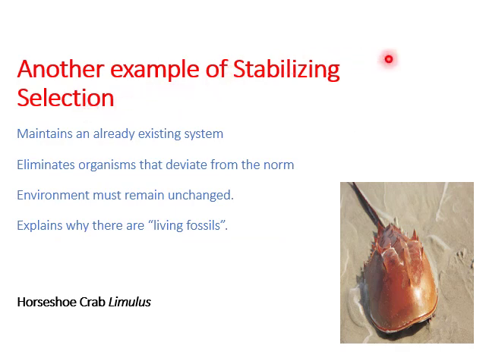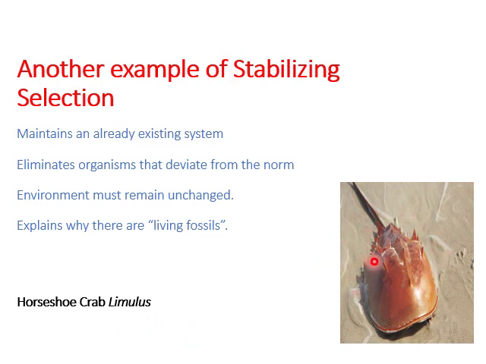As we know, stabilizing selection maintains an already existing system. It eliminates organisms that deviate from the norm. For stabilizing selection to occur, the environment must remain unchanged. A famous example is the horseshoe crab, i.e. Limulus. Here in this diagram, you can see the crab.